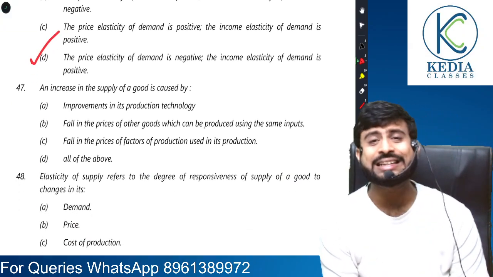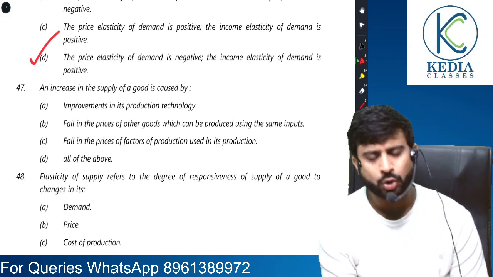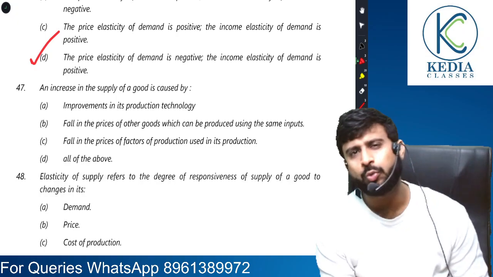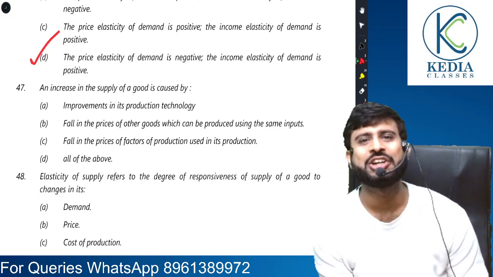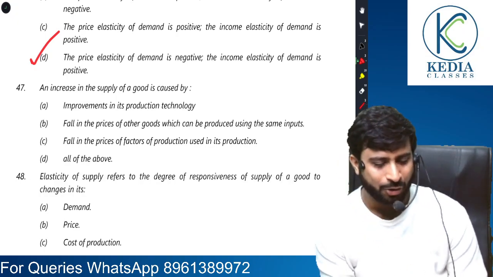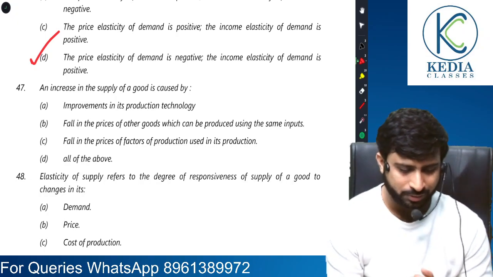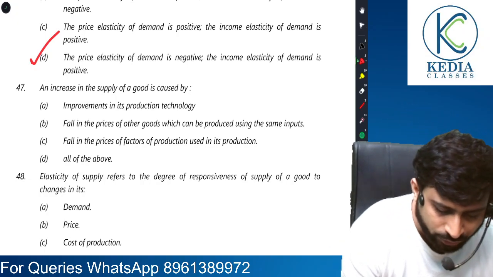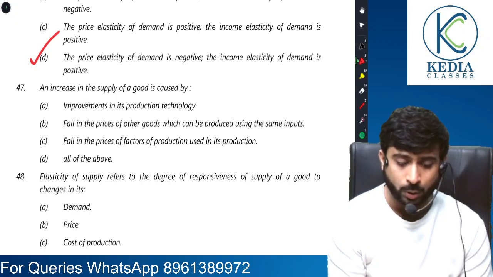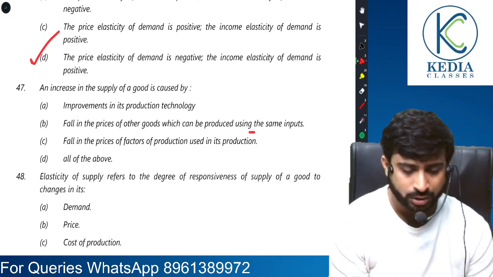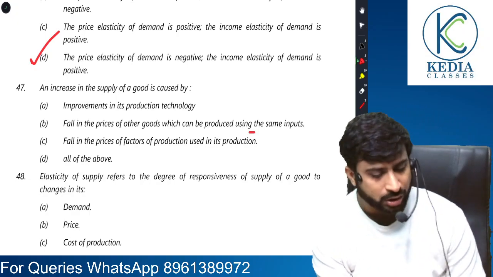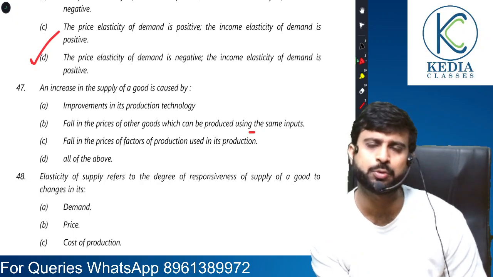Next is, an increase of supply of goods is caused by, see everyone, when do we increase supply of goods? Supply of goods increases when we improve technology. That's okay. When the price of other goods which can be produced, a fall in the prices of other goods which can be produced using the same inputs.